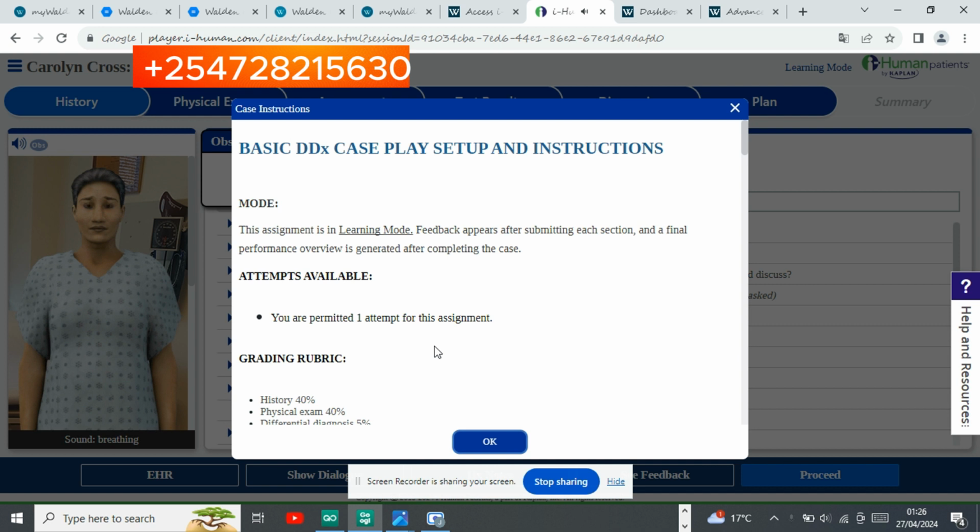Now, iHuman simulation is a challenge to everyone, so I felt like I should give you a simple tour guide on how you can handle it. It is an assignment like every other assignment, so it is always very important to start with the instructions, so you can at least have a clue of what is expected and how we can handle the problem.